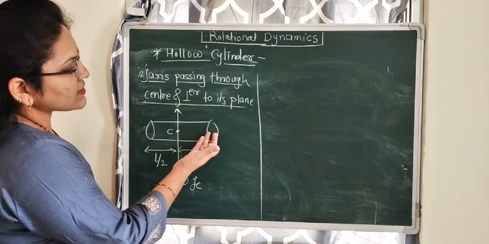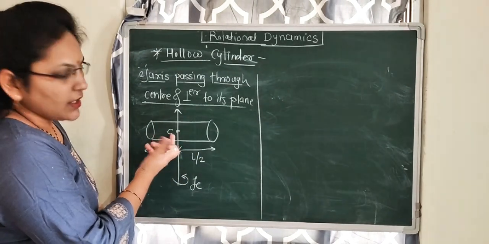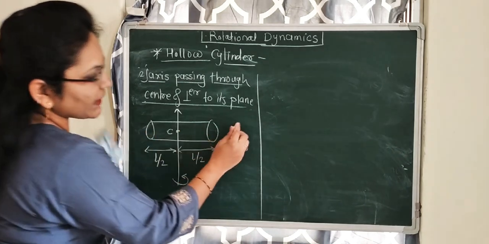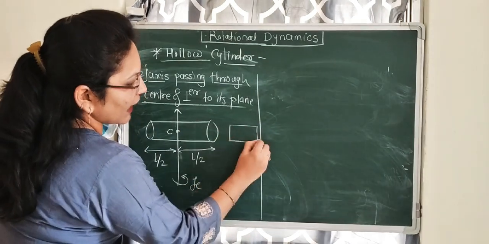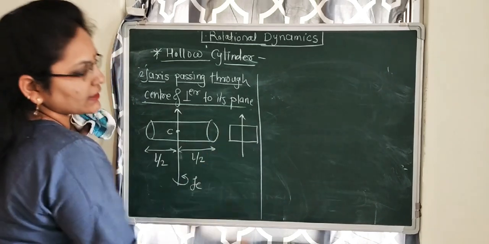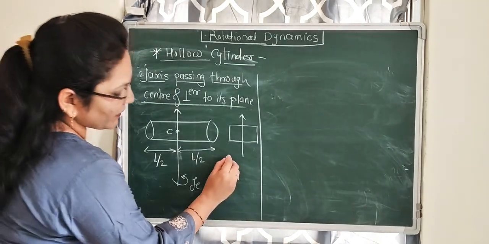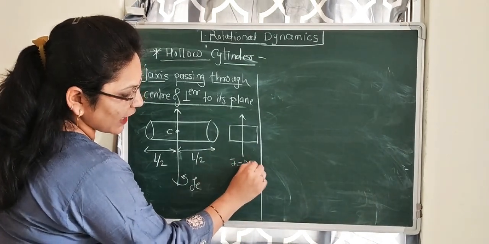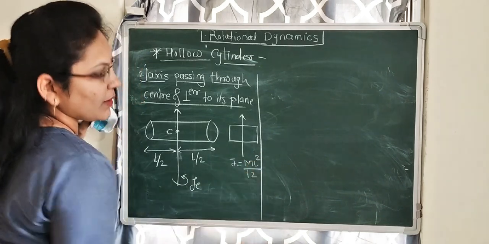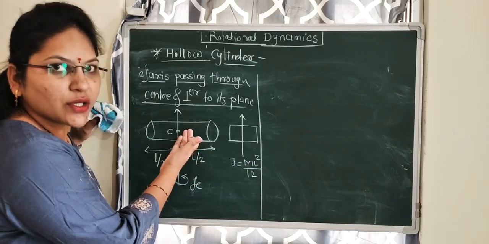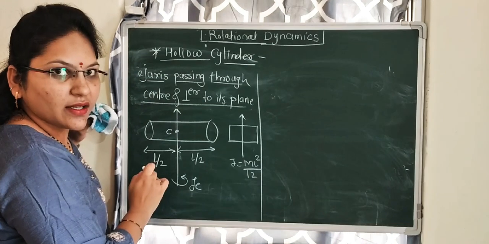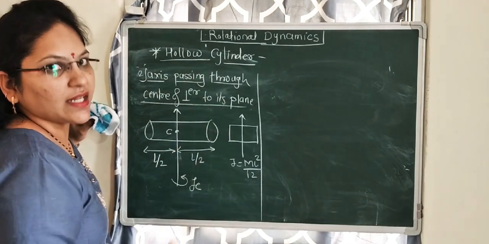Here, when the axis is passing through point C, it looks like a metal rod with the axis passing through its center. So the moment of inertia here would be ml square by 12. But it is not a metal rod, it is a hollow cylinder. It is made up of a number of rings.